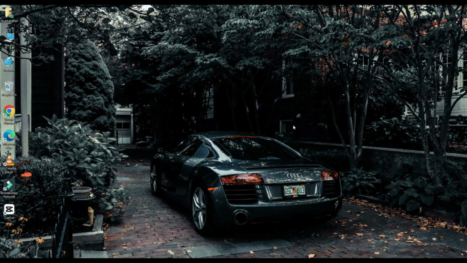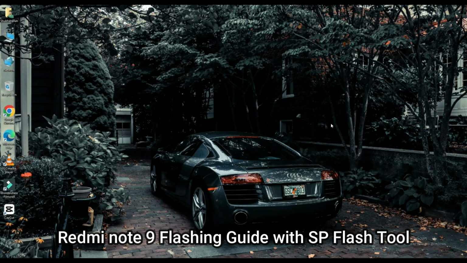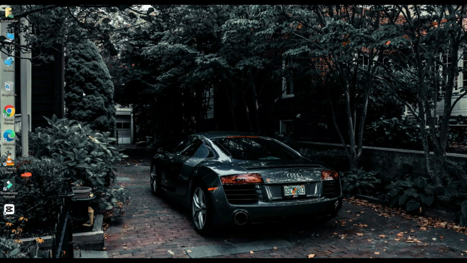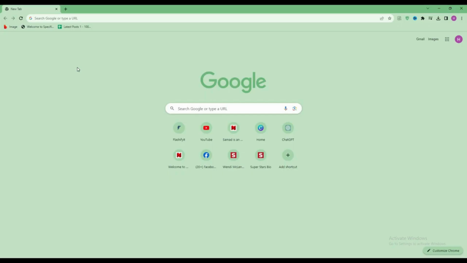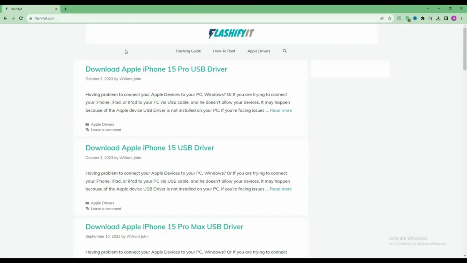Today we are going to download and install SP Flash tool. First of all, you have to open any browser and search here flashaffiliate.com. This website opens in front of you.